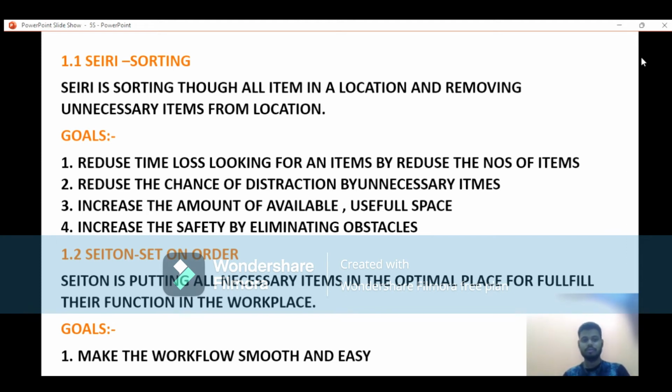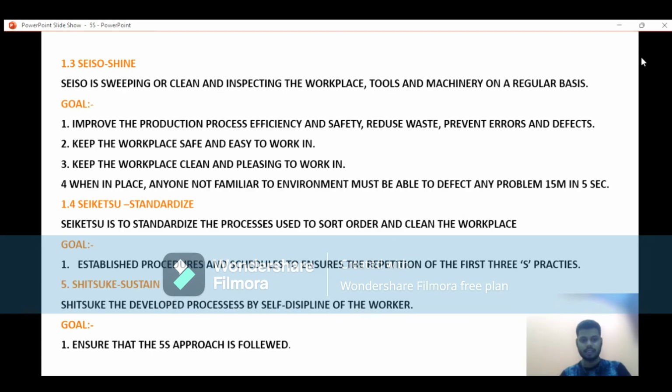So second S is complete. Then go through the third, that is Seiso, or shine. Seiso is sweeping or cleaning and inspecting the workplace, tools and machinery on a regular basis.